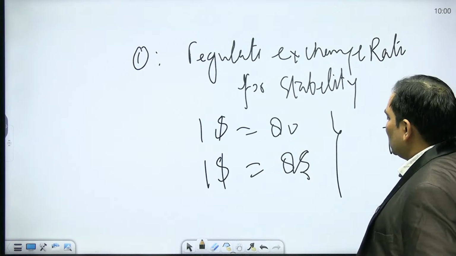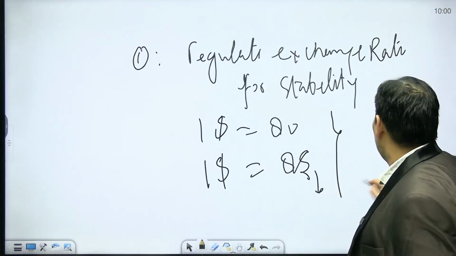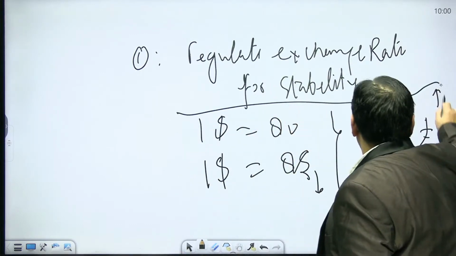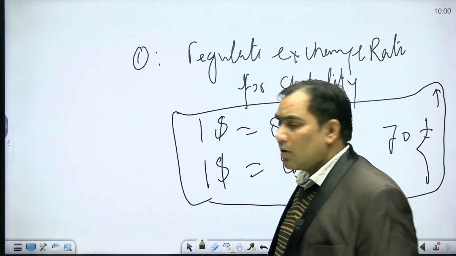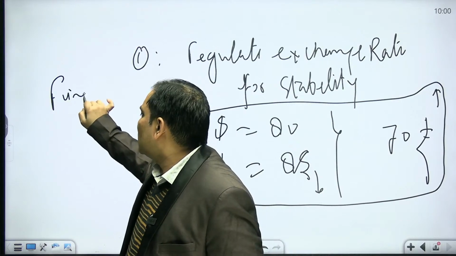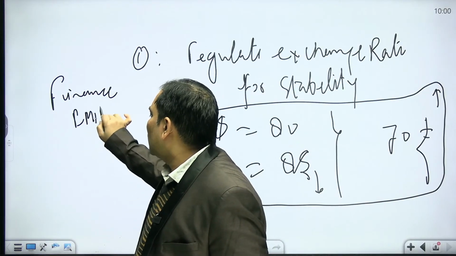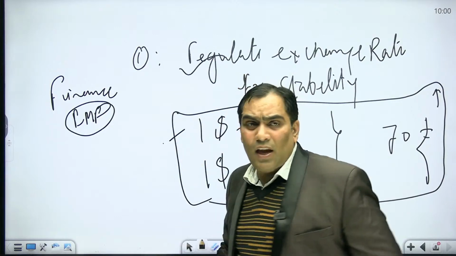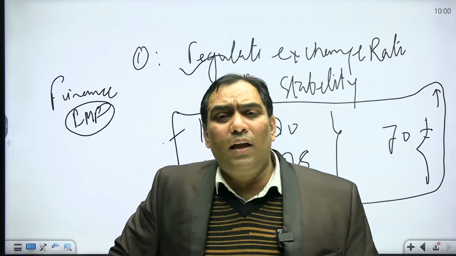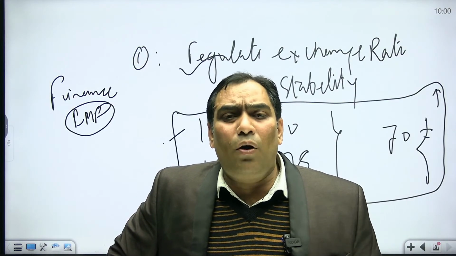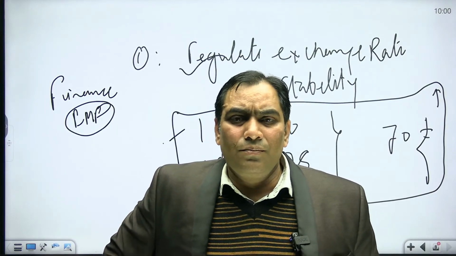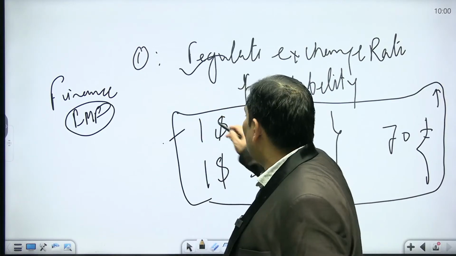This is nothing but depreciation and appreciation in the value of the rupee, and it is going to harm international trade. So under the financial functions, IMF will ensure there is stability in the exchange rate, and that's why IMF recommends the flexible exchange rate system, not the fixed exchange rate system.